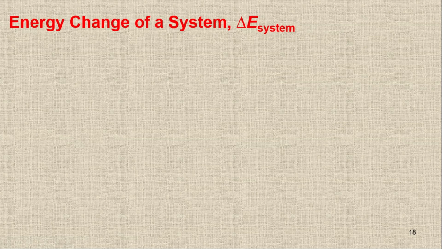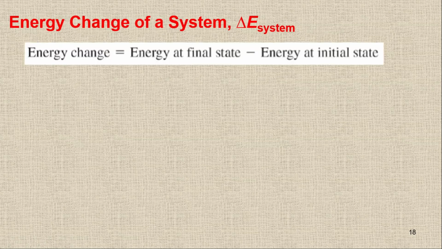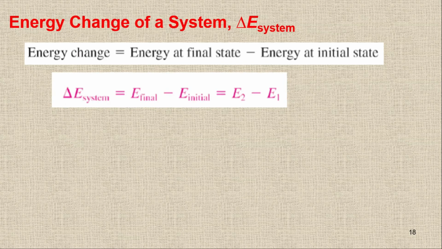For any system, we will have the change in this term: energy at final state minus energy at initial state. Simply, we have the energy at the final state and the energy at the initial state, we subtract, and then we will get the energy change, like this: delta E system equals E2 minus E1, or E final minus E initial.